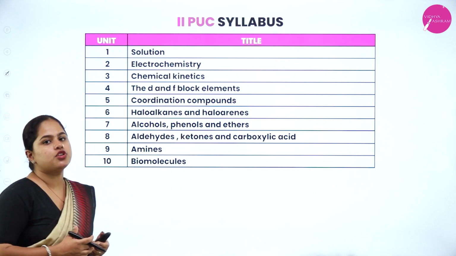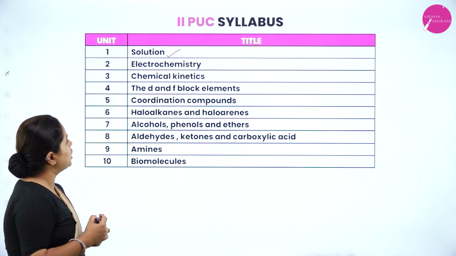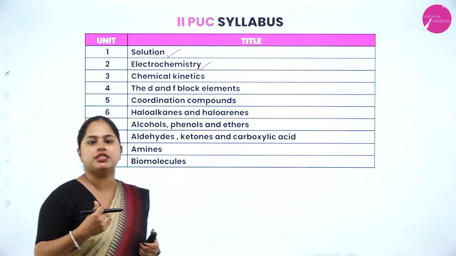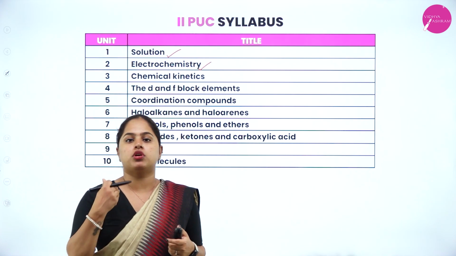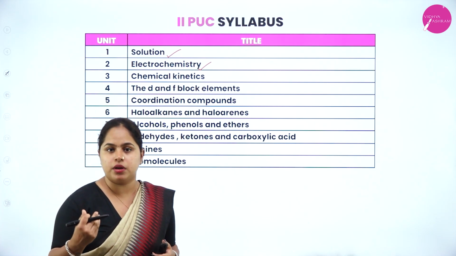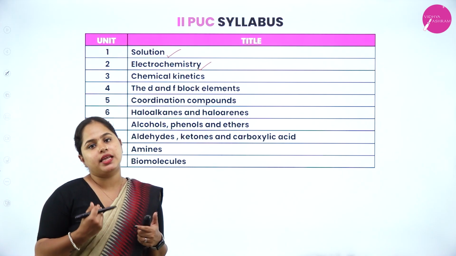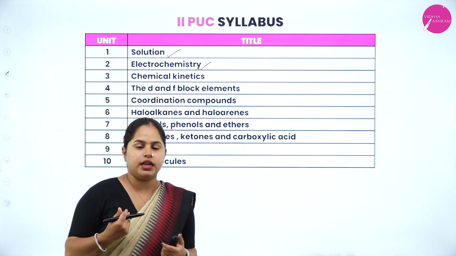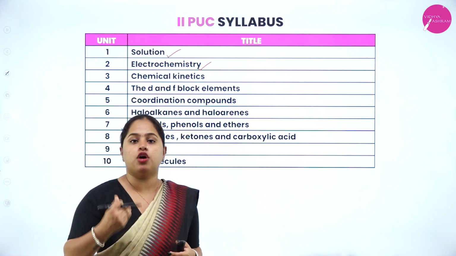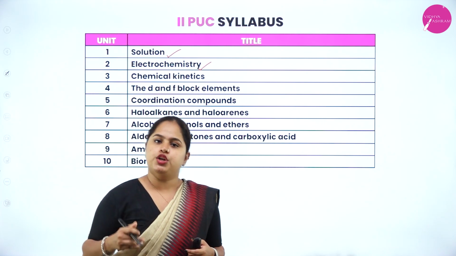Moving on to the chapters of your second PUC. The first chapter is solution, the second chapter is electrochemistry. In the first chapter, solution, we will be studying what are the different types of solution, what is concentration of solution, how you can express the concentration of solutions in different methods. And then you will be studying solubility, vapor pressure, and the important part of it is colligative property. It is a very important chapter because it has a good weightage of numericals as well. So it is a very important chapter in regards of theory as well as numericals.